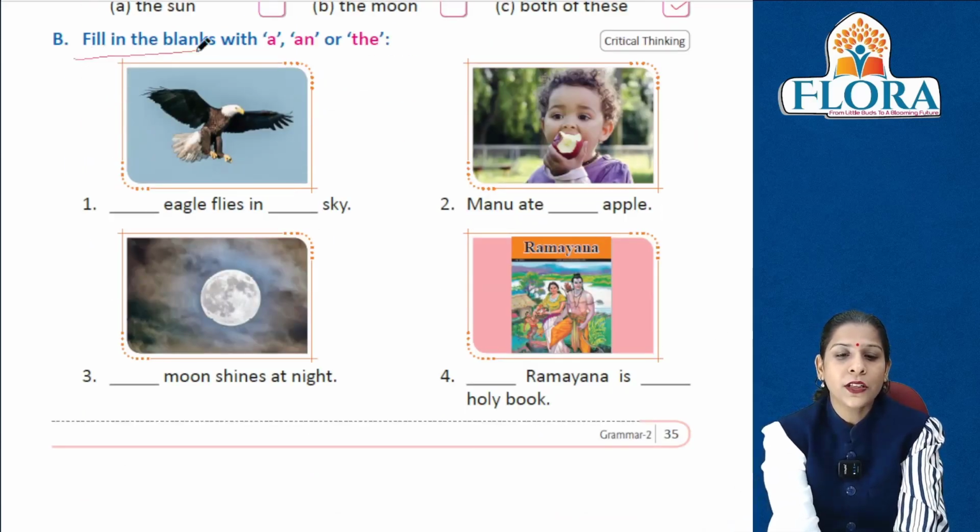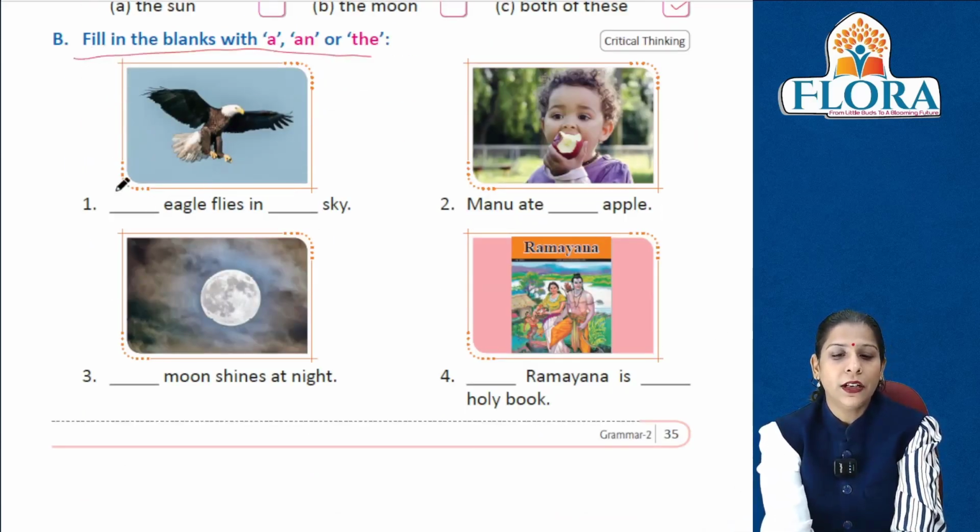Now fill in the blanks with a, an and the. A, an और the के साथ हमें blank fill करना है. So, an eagle flies in the sky. Manu ate an apple. The moon shines at night. The Ramayana is a holy book.